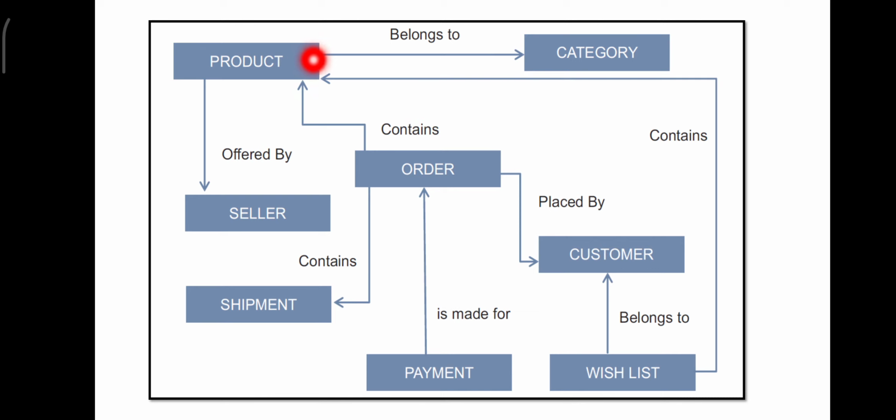And product is nothing but the available products, for example, books, apparel, clothes, saris for women, and for newborn babies there are many clothes available, Johnson and Johnson, all those things are available as products. And then the seller is the one who sells the product. And how does the customer reach this product? It is only through making an order.